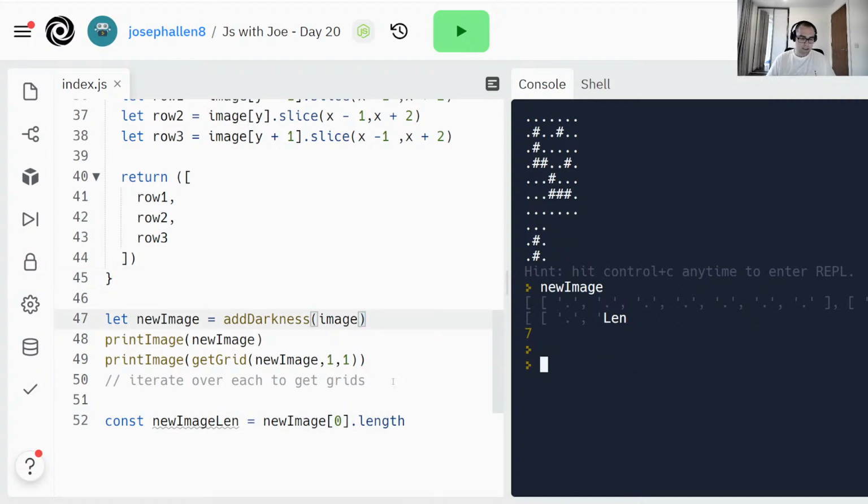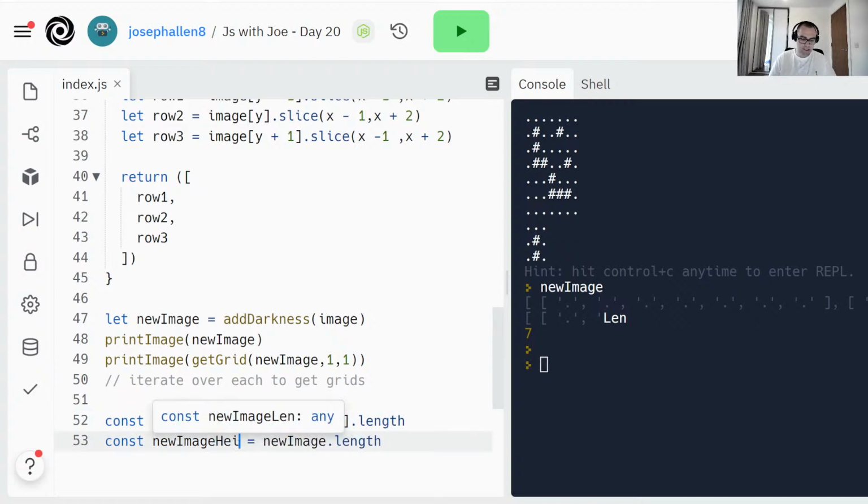Then we also need to know its height, which happens to be 1, 2, 3, 4, 5, 6, 7. I think it happens to be the same, but we can calculate that with the same function, just without that 0, 0. So let's call that newImageHeight, also 7, that's fine.